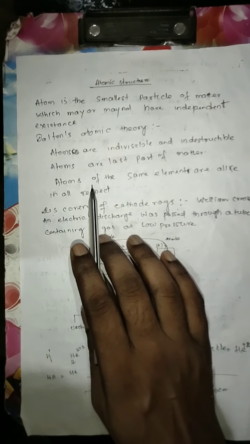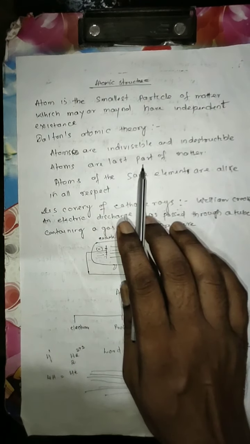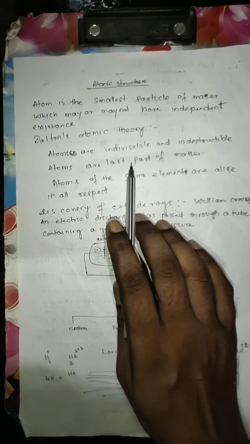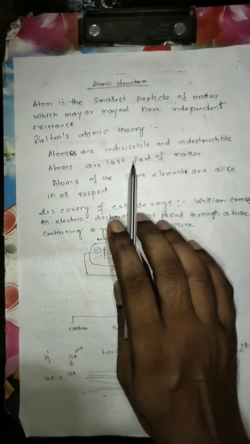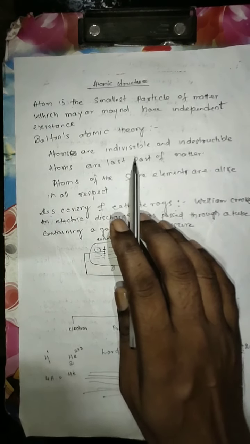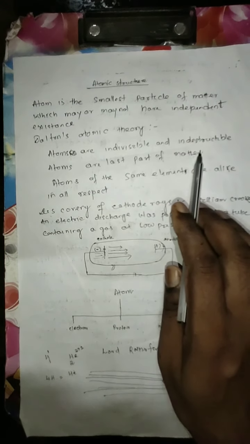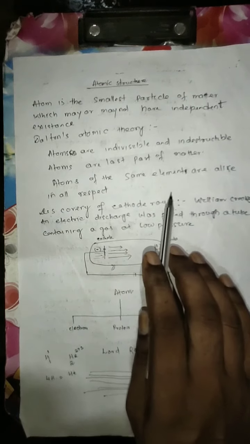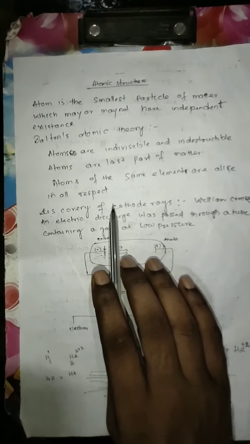This statement was given by Dalton, but later the modern atomic model told that atom is not the last part of matter. Atom is divisible, and atom consists of three fundamental particles: one is electron, second is proton, third is neutron.